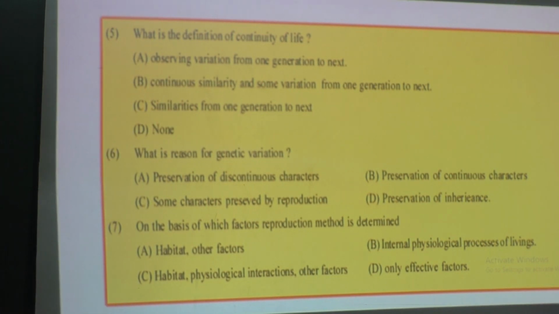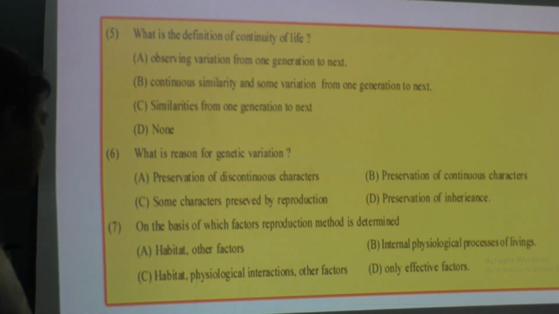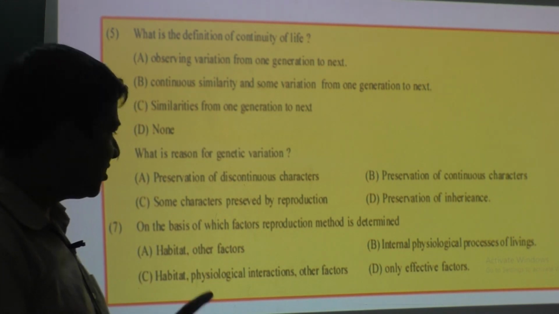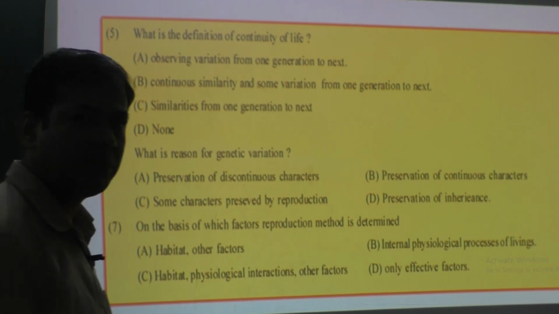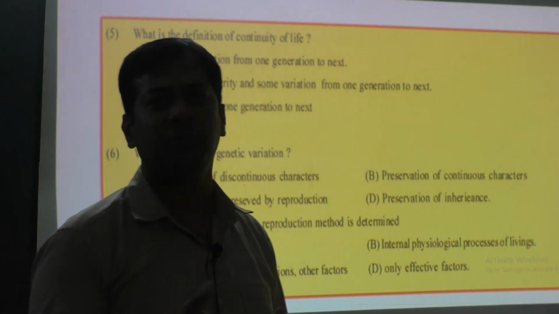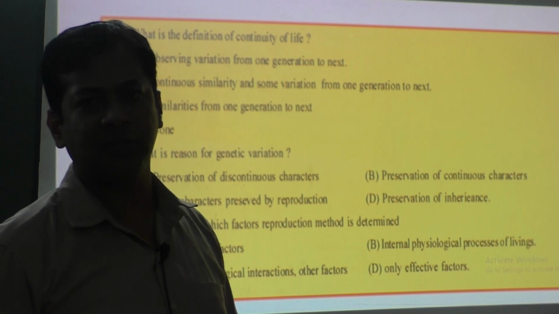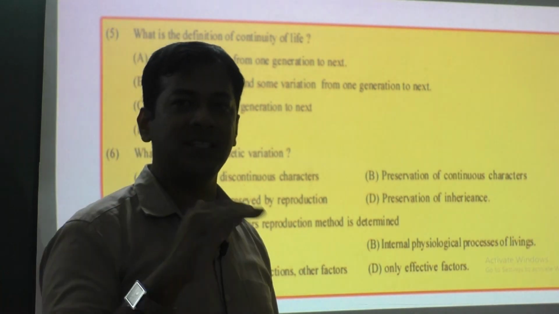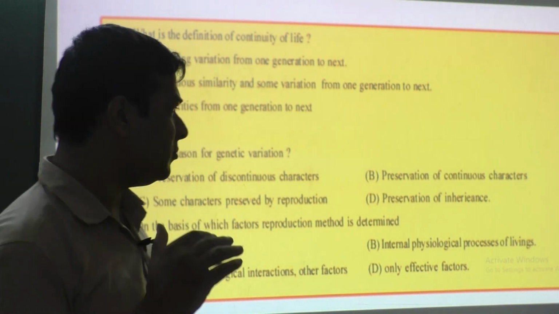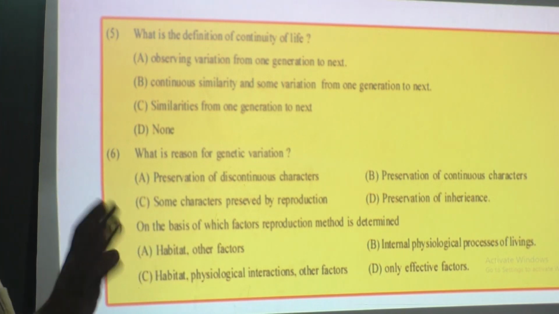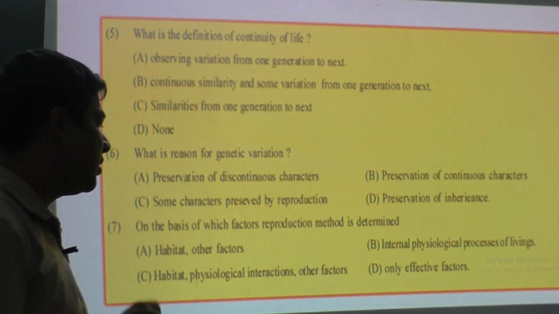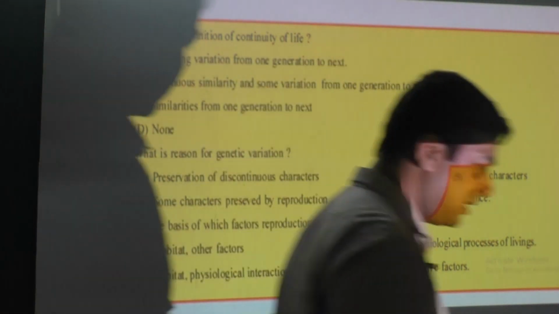The place where an animal or organism lives is habitat. Okay, so according to that, which is the correct answer according to you? It should be option C. Habitat, physiological interactions and some other factors. Other factors means that in the body hormones should be produced. Then age is also a factor. So a newborn baby cannot reproduce. Okay, so it should be option C. Let us see the next slide.